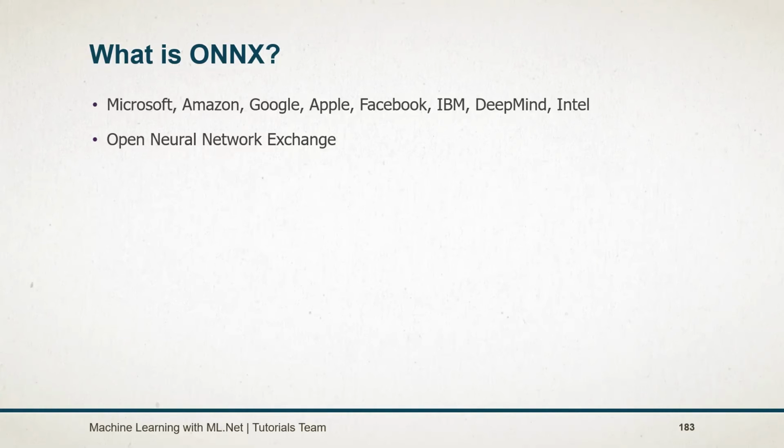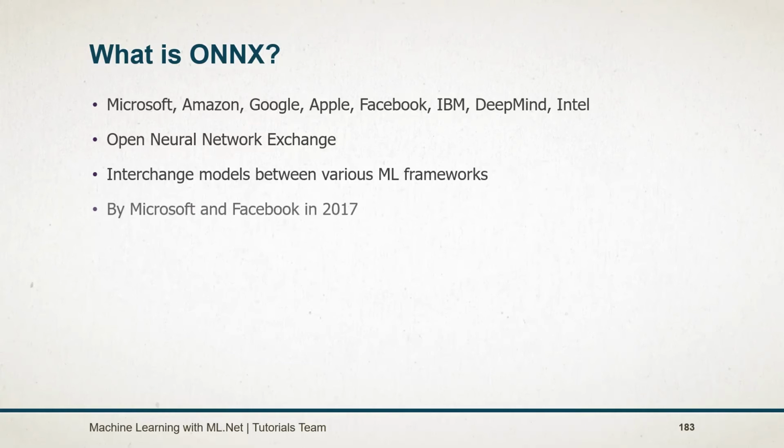ONNX stands for Open Neural Network Exchange. ONNX is an open format for machine learning models. It allows you to interchange models between various machine learning frameworks and tools. ONNX was introduced by Facebook and Microsoft in 2017. Later, IBM, Huawei, Intel, AMD, ARM, and Qualcomm announced support for it. And this project is a part of Linux AI.